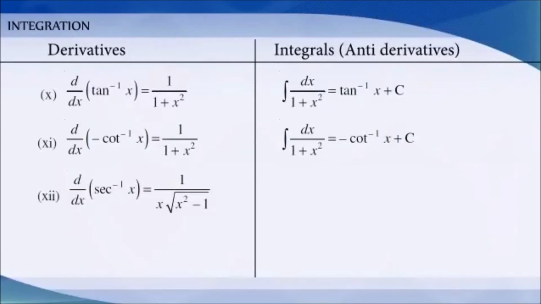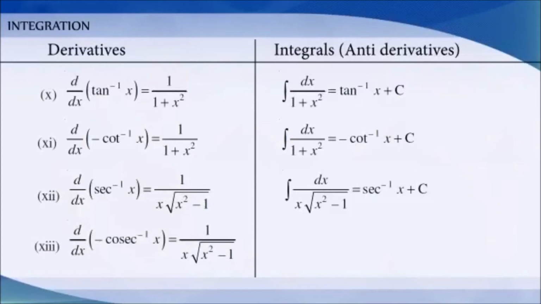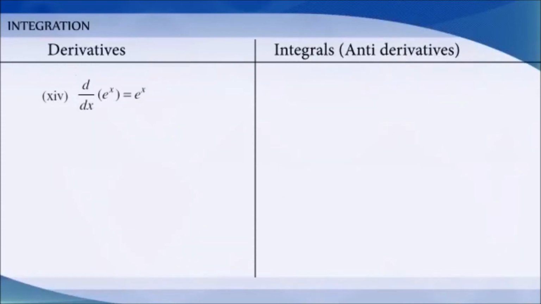Differentiation of secant inverse of x is equal to 1 by x root x square minus 1. Therefore, integration of dx by x root x square minus 1 is equal to secant inverse of x plus c. Differentiation of minus cosecant inverse of x is equal to 1 by x root x square minus 1. Therefore, integration of dx by x root x square minus 1 is equal to minus cosecant inverse of x plus c.